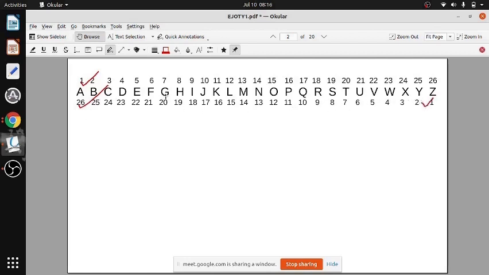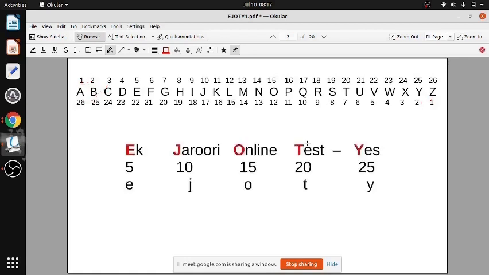So you can make this table at home, it's easy to make. It may take a little time, but it is easy. You write A B C D up to Z, you write 1 to 26, and then again 26 to 1. Okay, this much. Yes, sir. Okay. Now, why I told you ek jaruri online test.